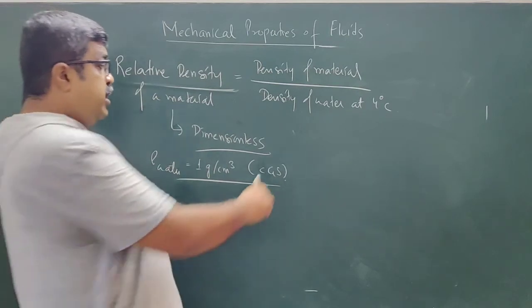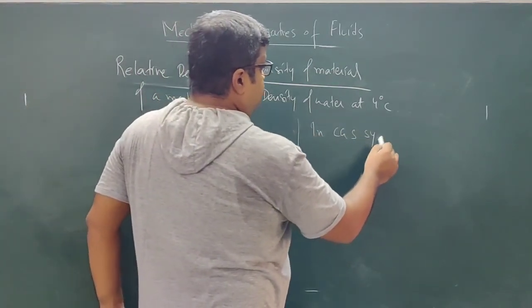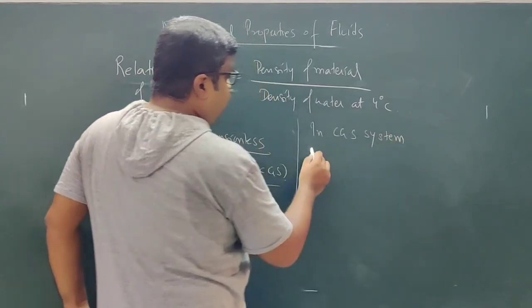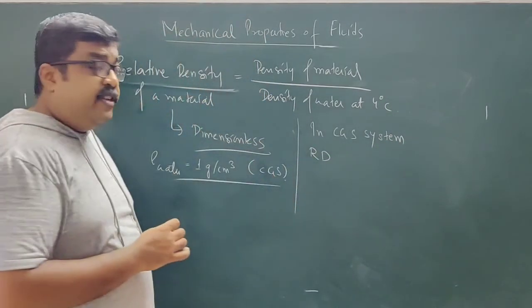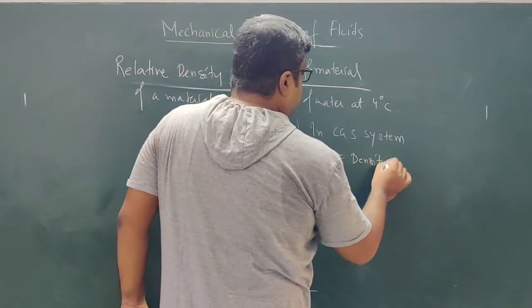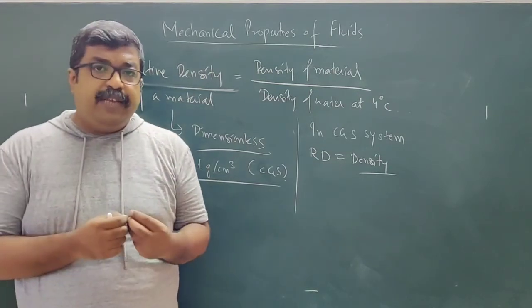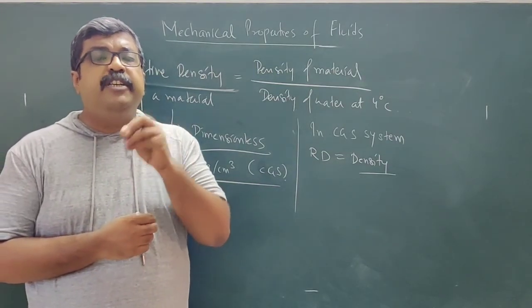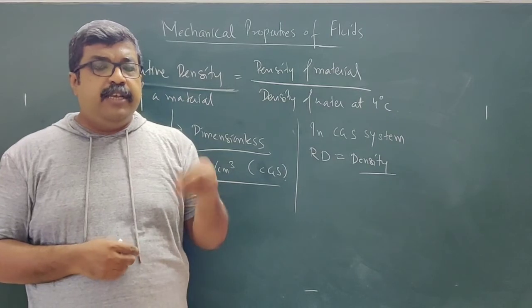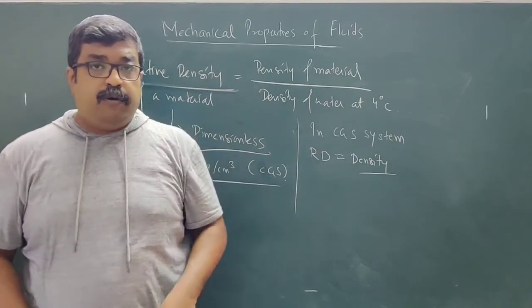In the CGS system, relative density, RD, is numerically equal to density. Suppose a material has a density of 4 gram per centimeter cube. So its relative density will be 4.